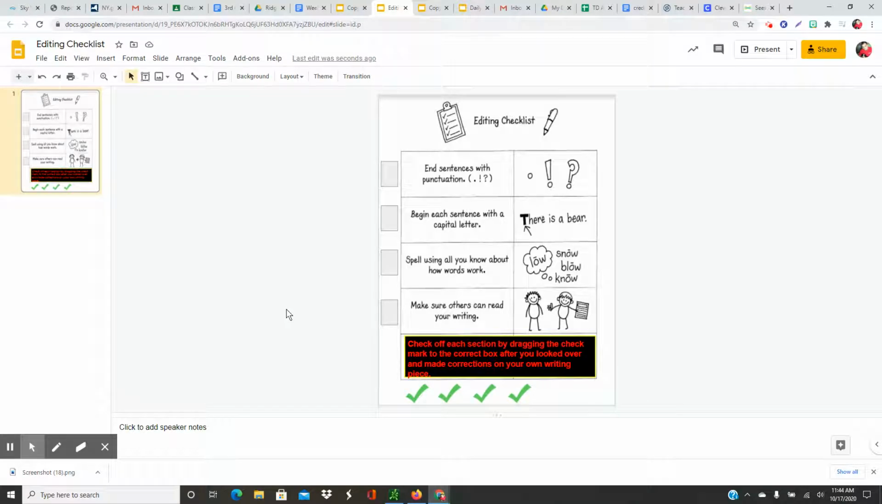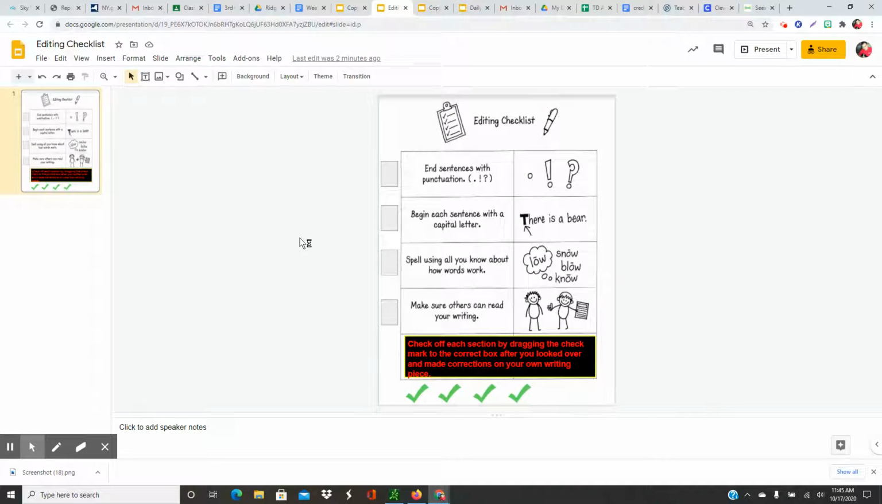Hi, boys and girls. Our next step in our writing is to now edit our own writing. We had practiced this the other day with some simple sentences and wanted to make sure that we have proper punctuation, capitalization, and that everything made sense. So today, this is a checklist that you are going to use for yourself.